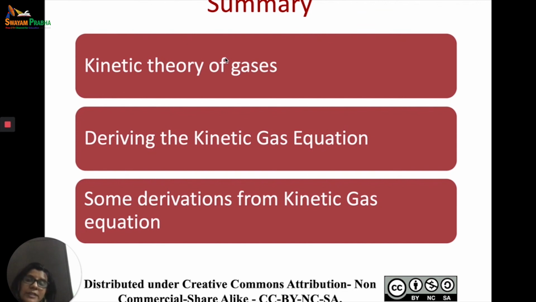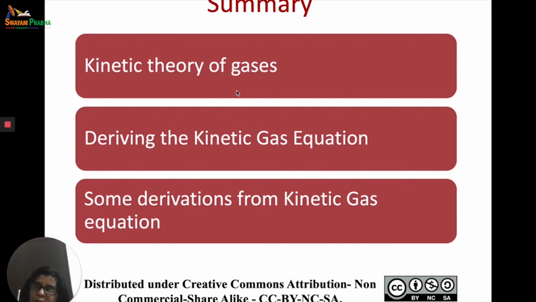Then we did it for the number of molecules n, so x component of velocities of n molecules. Then we did it for all the components, and therefore finally we got an equation which was PV is equal to 1/3 mn u bar square. So kinetic theory of gases postulates, and then the kinetic gas equation. Then we used that kinetic gas equation to derive the experimental laws which were the basis on which kinetic theory of gas was postulated or proposed.